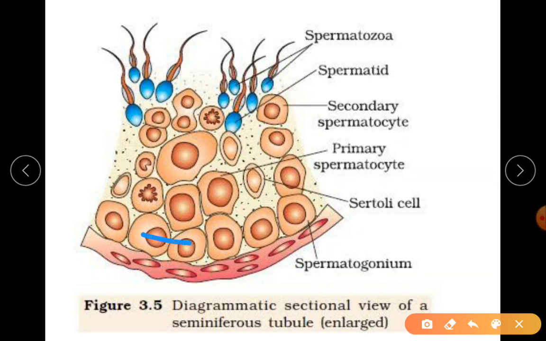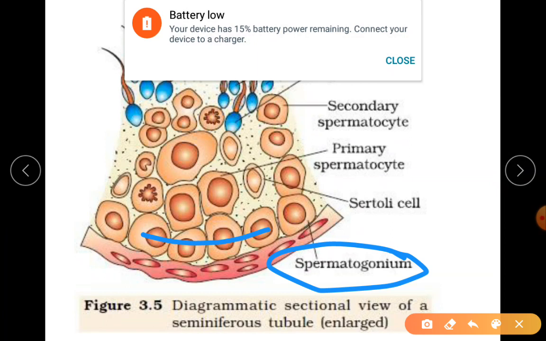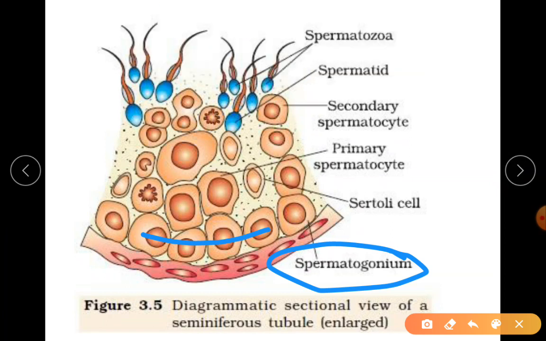You all know about the male germ cell, which is called spermatogonium, singular spermatogonium, plural spermatogonia. Here you can see the male germ cell, or the spermatogonium, divides to produce the sperms. That is the process of spermatogenesis.